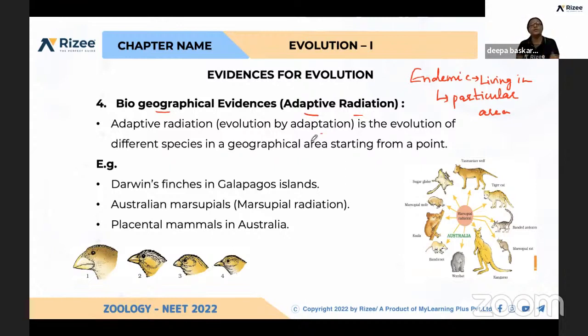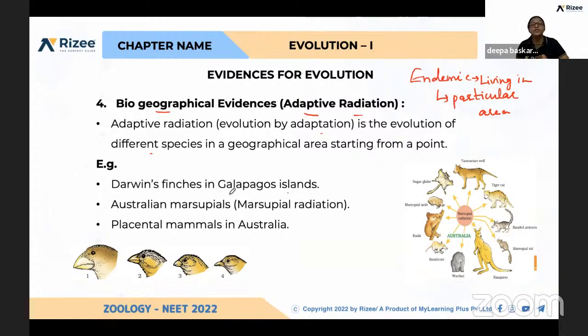If you compare the temperature just 50 years before and now, if you compare the pollution levels, the number of trees, oxygen level, ozone depletion, everything is changing day by day. Because of that, adaptation is needed for each and every organism. That is the evolution of different species in a geographical area. For example, Darwin's finches in Galapagos Island.